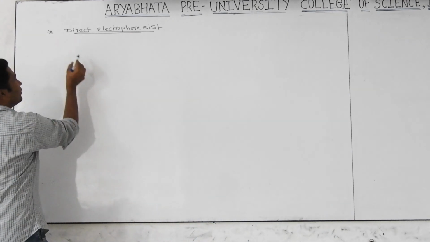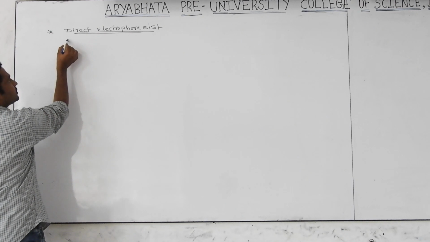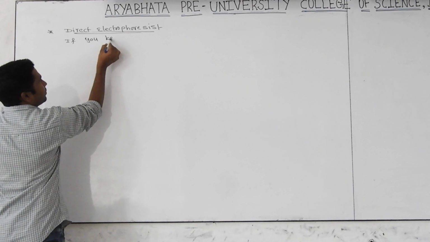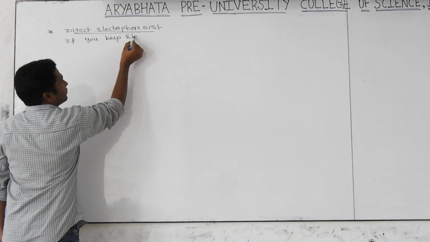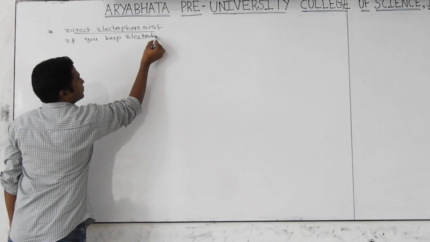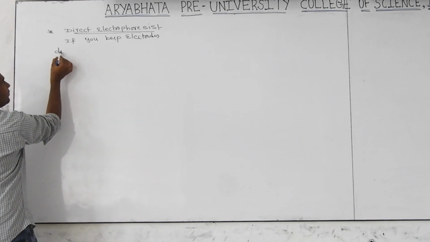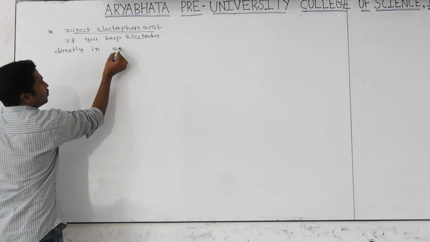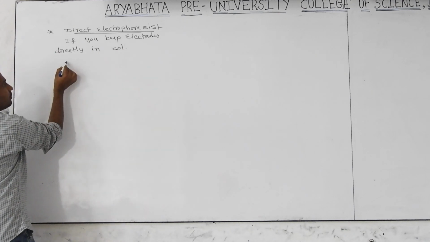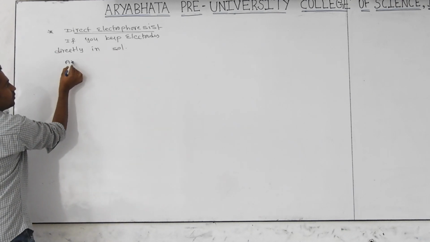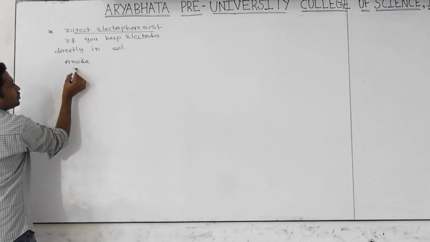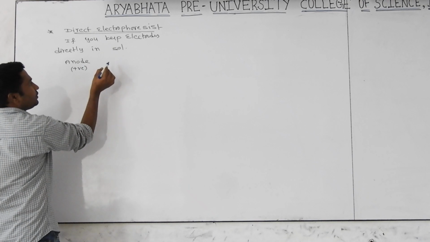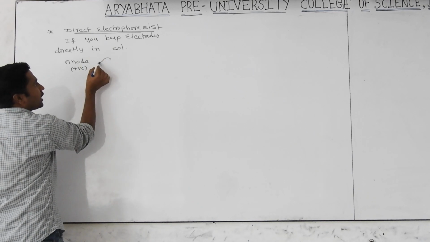If you keep electrodes directly in the sol, what happens? I will tell you, see carefully. For example, you take an anode. So anode means which rod? The positively charged rod. Then what happens if the sol is negative?